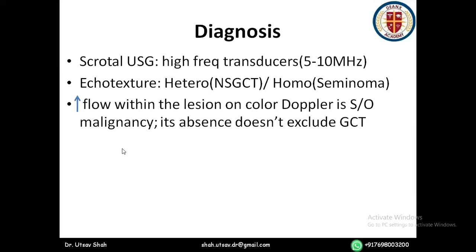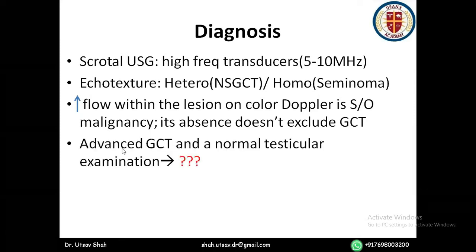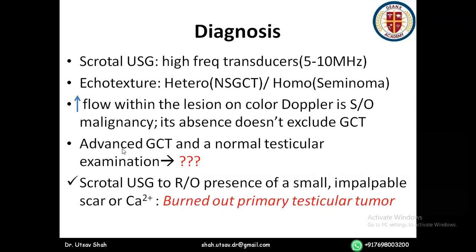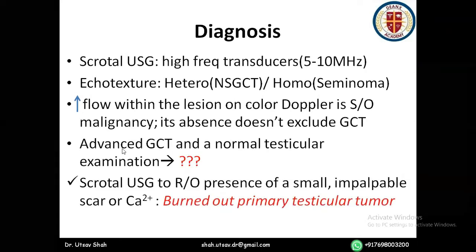With the machine, you do a Doppler, and there can be increased blood flow within the lesion, which can suggest malignancy, but its absence doesn't exclude germ cell tumor.